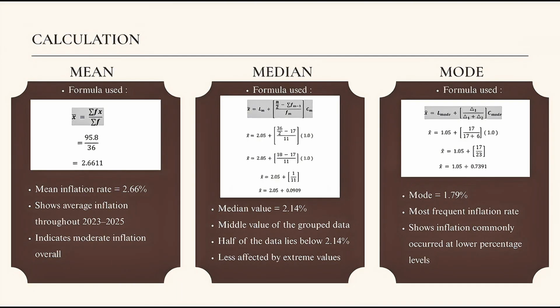Lastly, the mode represents the most frequently occurring inflation value. The mode value obtained was 1.79%, showing that the most common inflation rate during the selected period was around 1.79%. Overall, these 3 measures show that most of the inflation rates were concentrated at a lower percentage level, especially in 2024 and 2025.